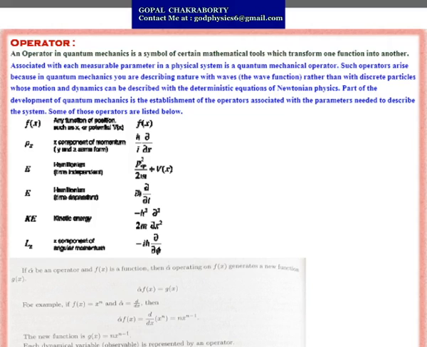When you operate alpha cap over f(x), that gives d/dx of x to the power n, that means n x to the power n minus 1. So your previous function was x to the power n, and after using the operator alpha cap you get a new function, n x to the power n minus 1. Each dynamical variable is represented by some operator, so an operator is basically a function.